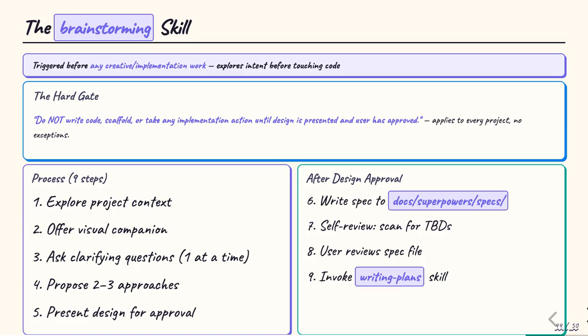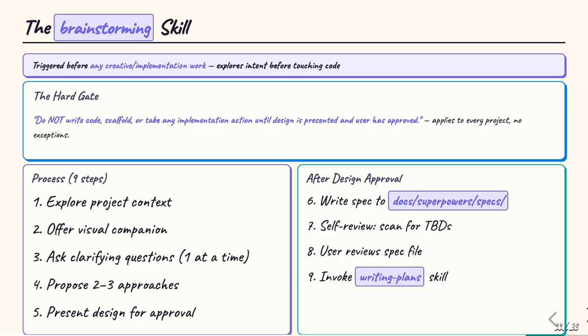The brainstorming skill is a perfect example of a rigid process skill. It governs all creative and implementation work, and its hard gate is absolute. Do not write code, scaffold any project, or take any implementation action until a design has been presented and the user has approved it. This applies to every project, regardless of perceived simplicity.